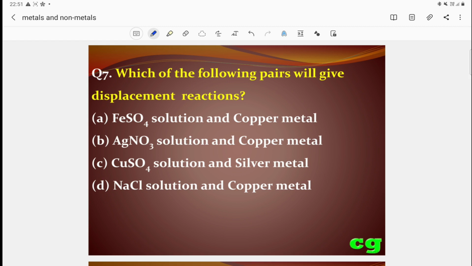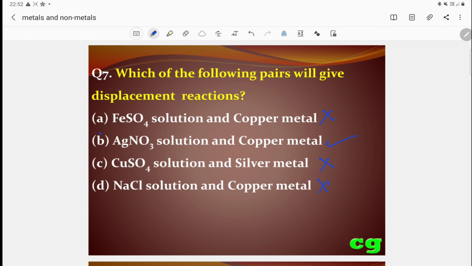In ferrous sulfate solution with copper metal, copper is less reactive than iron, so the reaction is not possible. Silver nitrate and copper: copper is more reactive than silver, so this reaction is possible. Copper sulfate solution and silver metal is not possible. Sodium chloride solution and copper metal: copper is less reactive than sodium, so it is not possible.